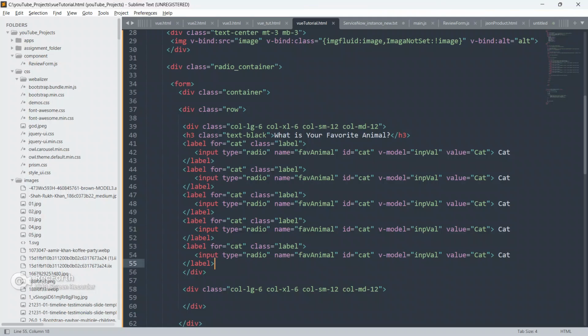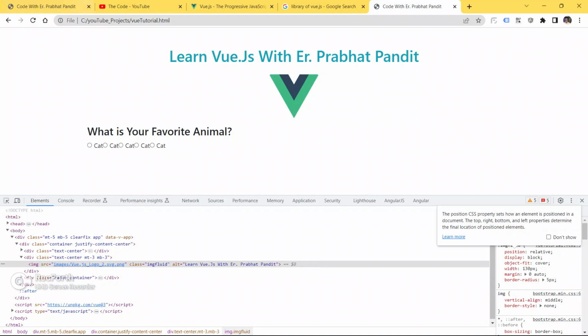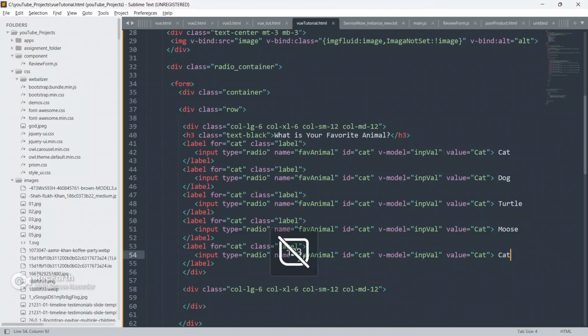Now we have to change the animals: dog, turtle, moose, and last one is lion.